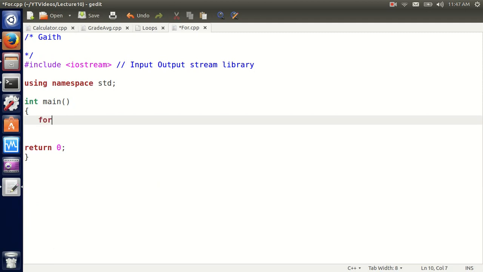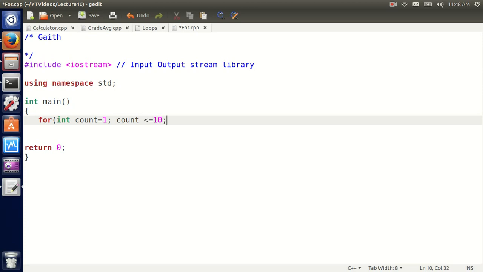In a for loop, I need an initial value, and let's say we want to count from 1 to 10. Integer count equals 1, my initial value is 1. We need 3 values: initial value, condition, where am I gonna stop? I can make it less than or equal to 10, or less than 10.